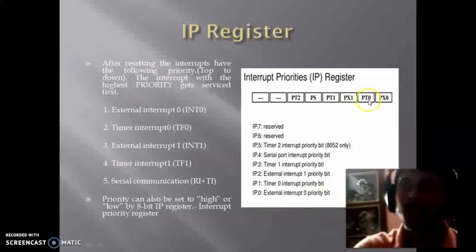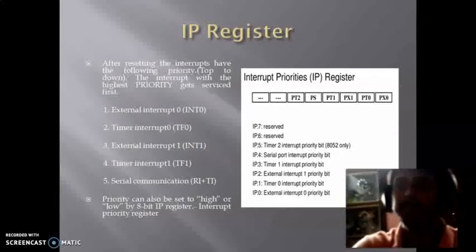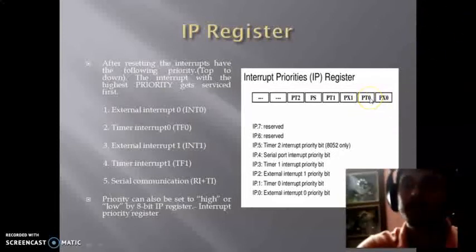And for Timer 0, if we write 1 here, then the Timer 0 overflow flag will be set as highest priority, and if we write 0 here, then it will be used as the lowest priority. And PX0, that is for external interrupt 0, if we write 1 here, then its priority will be highest. If it is 0, then its priority will be lowest. So by using 1 and 0, we can select its priority as highest as well as lowest. So the interrupt priority can be selected by using this IP register.